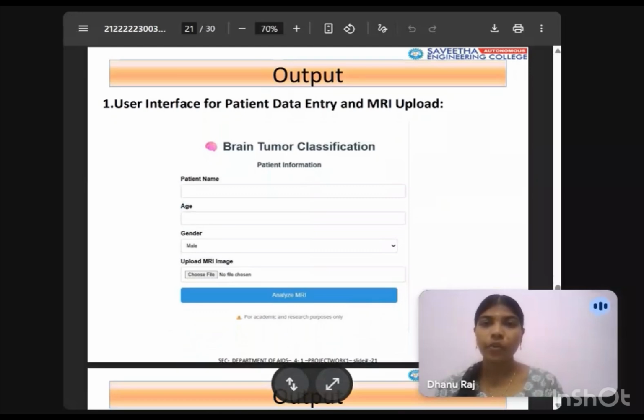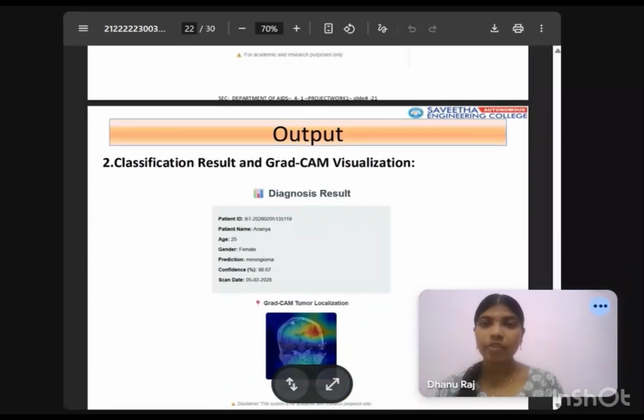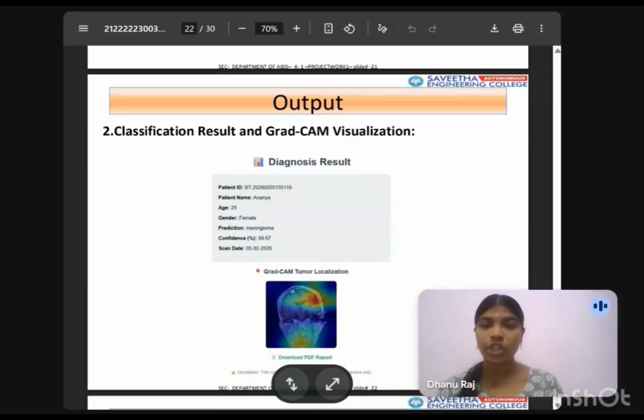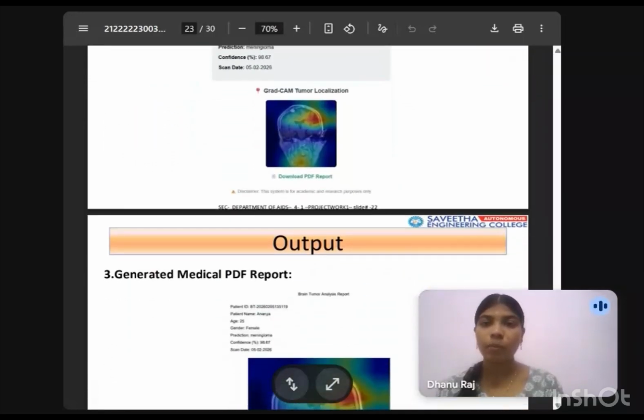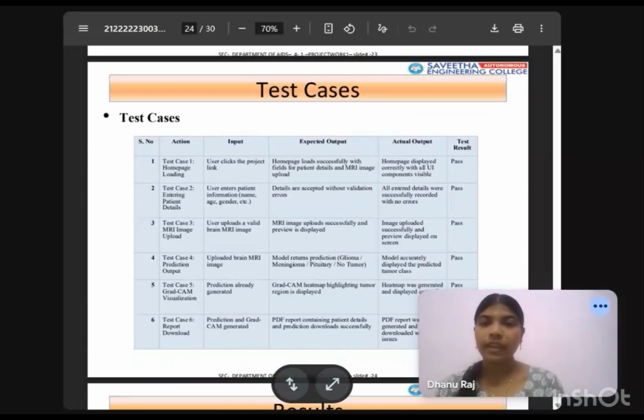The system output includes a user interface for patient data entry and MRI image upload. After analysis, the system displays the classification result with confidence score and GradCam tumor localization. It also generates a downloadable medical PDF report. Test cases. We conduct multiple test cases such as homepage loading, patient detail entry, MRI upload, prediction output, GradCam visualization, and report download. All test cases pass successfully, showing the reliability of the system.